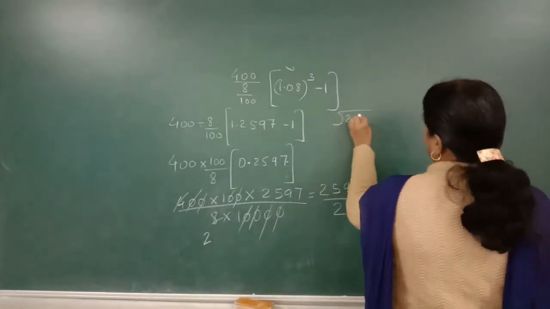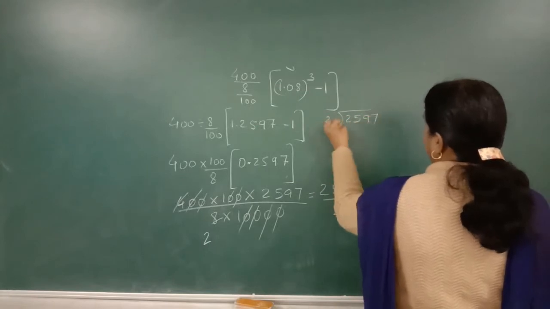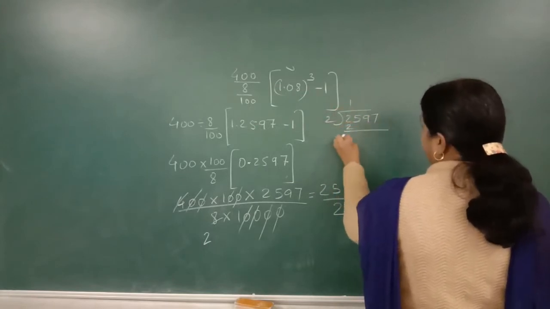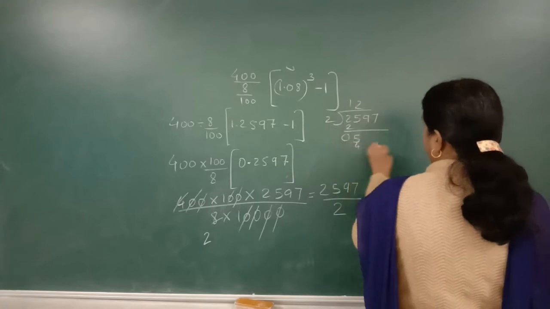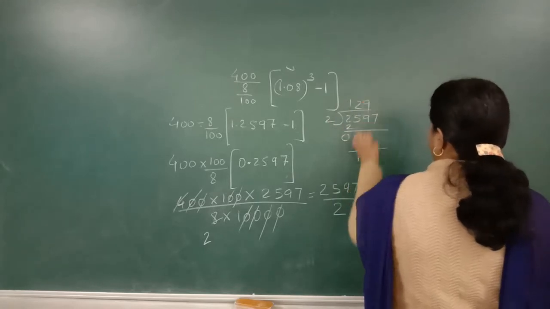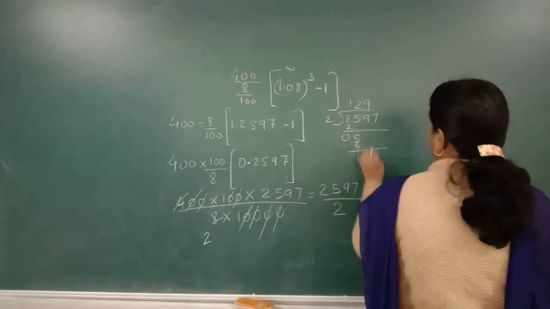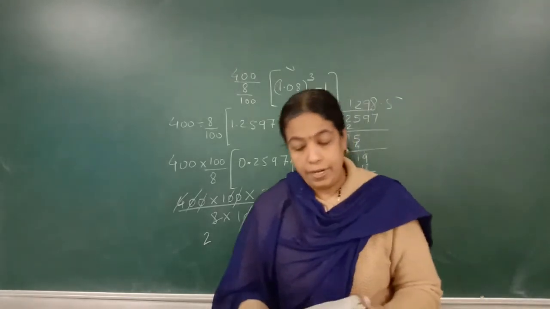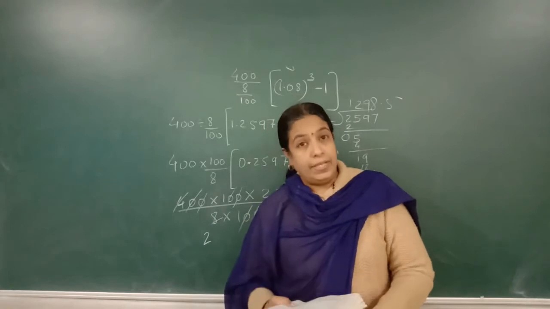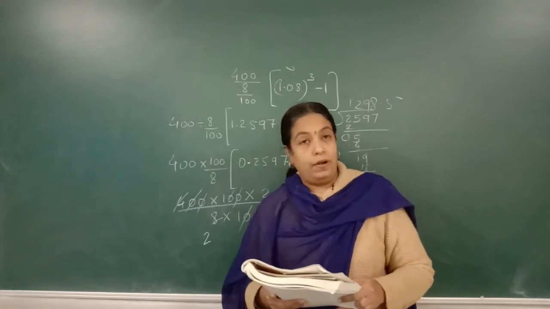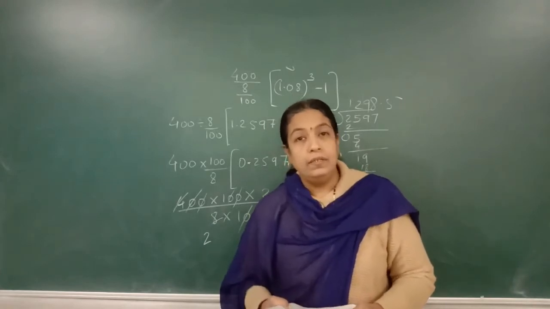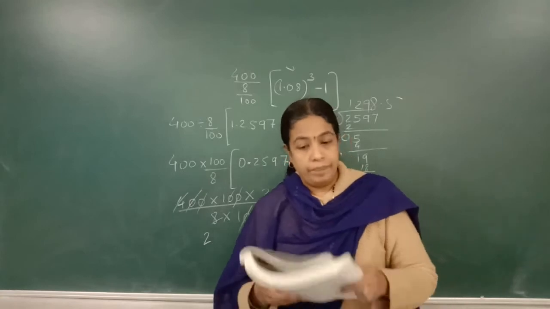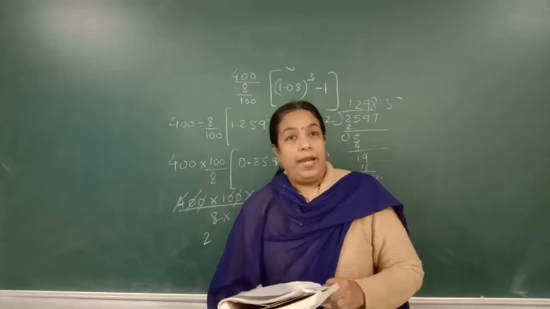See, 2597 divided by 2. 2 ones are 2, 2 twos are 4, 2 nines are 18, 2 eights are 16. 1298.5. Got it? Means you will pay 400 rupees annually at the rate of 8%.